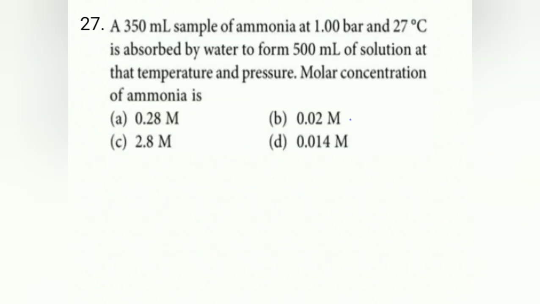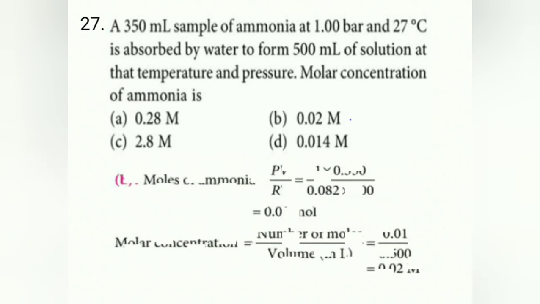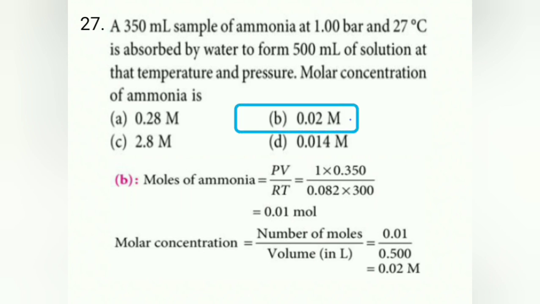Then a 350 ml sample of ammonia at 1 bar and 27 degrees Celsius is absorbed by water to form 500 ml solution. Here they have given volume, temperature, pressure. Then another volume is given and the molar concentration of the ammonia they are asking. For this, remember, first you have to calculate the number of moles. For that we will use the formula PV divided by RT, because PV is equal to nRT. So n, the number of moles we want, is PV by RT. Substitute all the values, you will get the number of moles divided by volume, which is 500 ml, that is 0.5 liter. So the answer for that question should be 0.02. So that is the answer B.